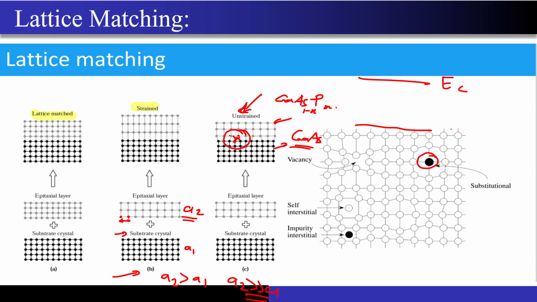If I just draw EC and EV, what do we say for the EV? These are nothing but the electrons present in the covalent bond, and they have not been broken. They are not free to move. Now similarly, if I draw an energy level corresponding to this particular site, it will fall somewhere in between the forbidden energy band gap. Now what is going to happen because of that? The electron which was supposed to jump from EC to EV to emit a photon with energy h nu, where the lambda corresponding to this h nu can be calculated by hc divided by Eg, correct?